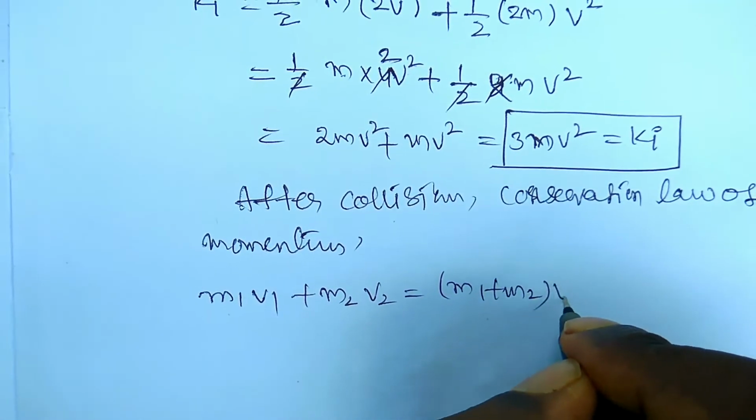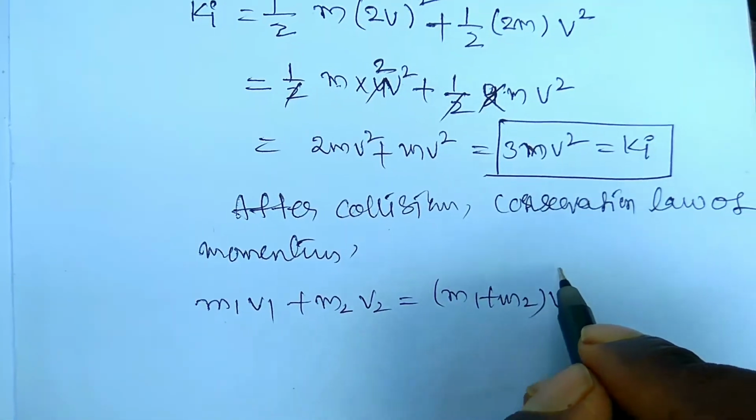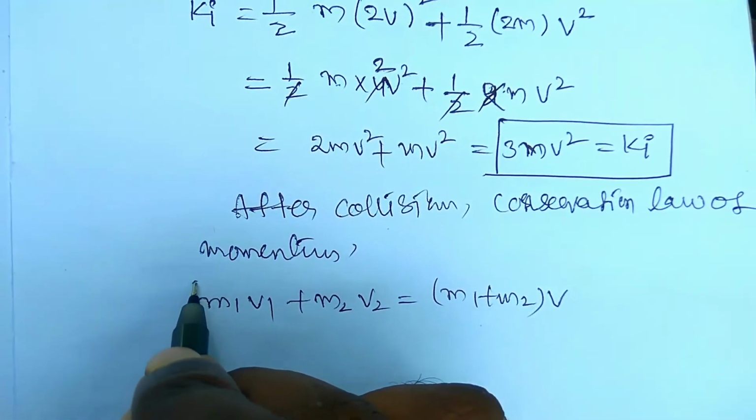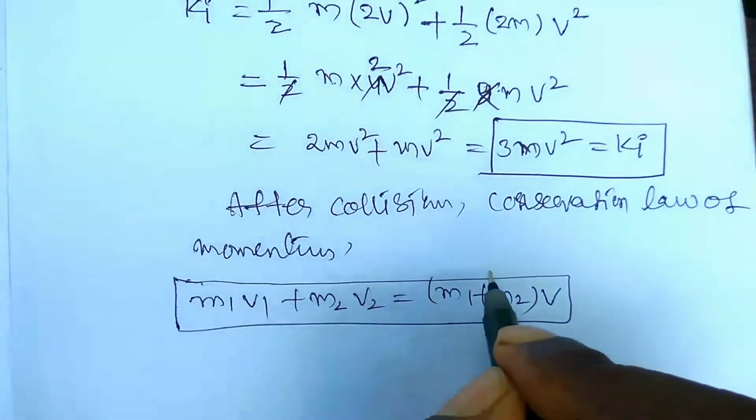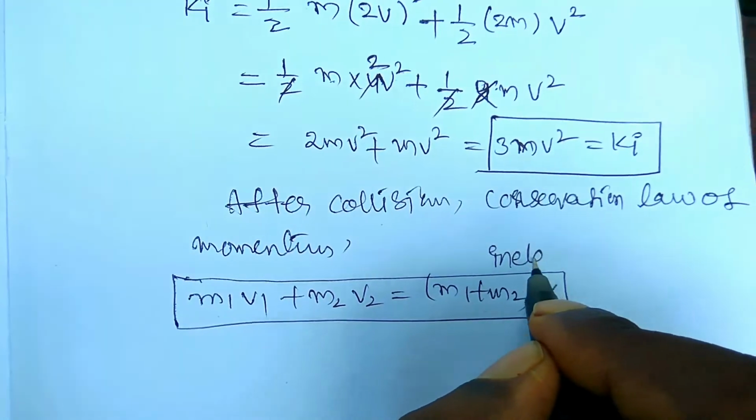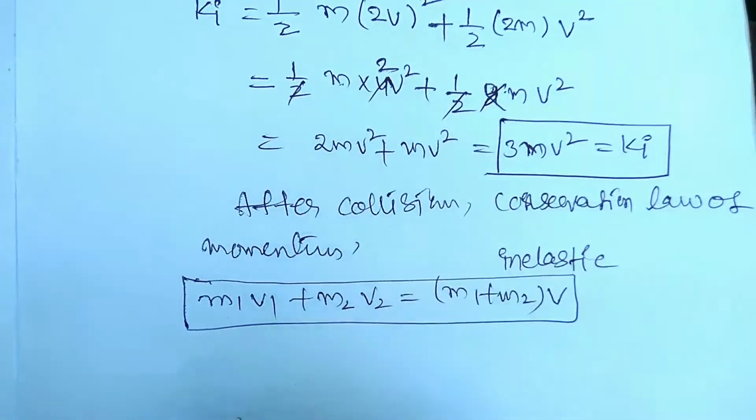So this is the inelastic collision. This is the formula for the conservation of momentum in an inelastic collision. By this we can write the equation.